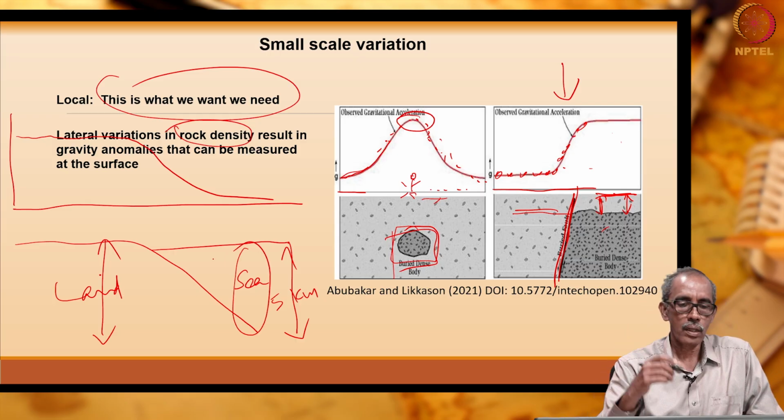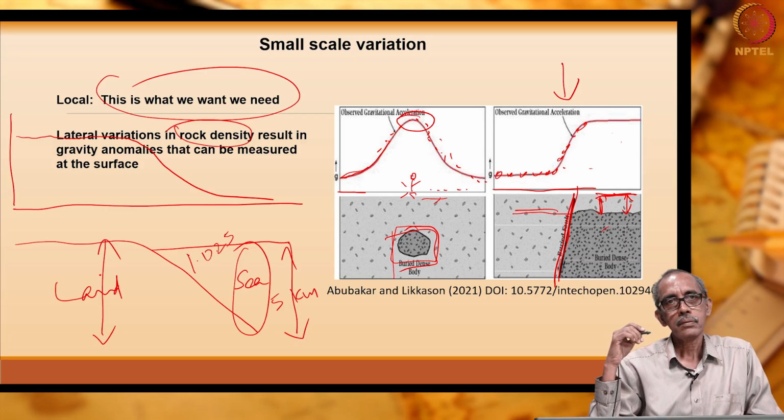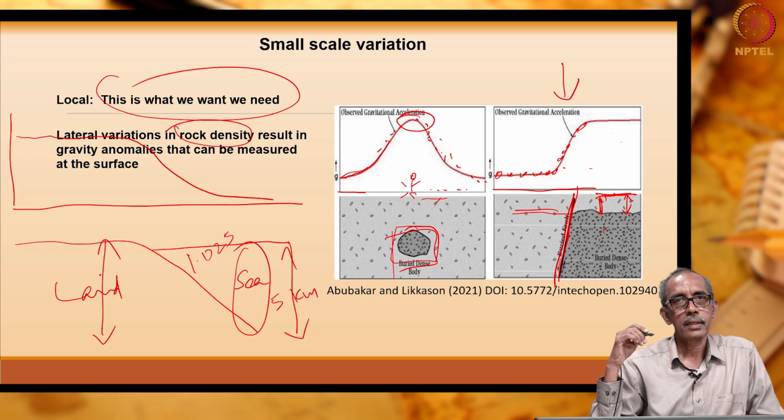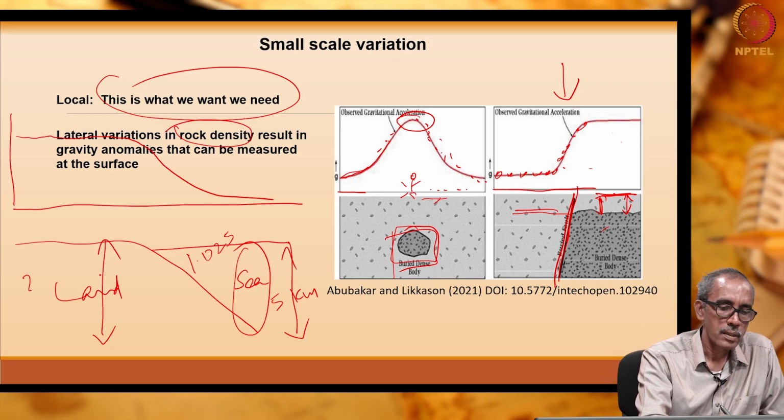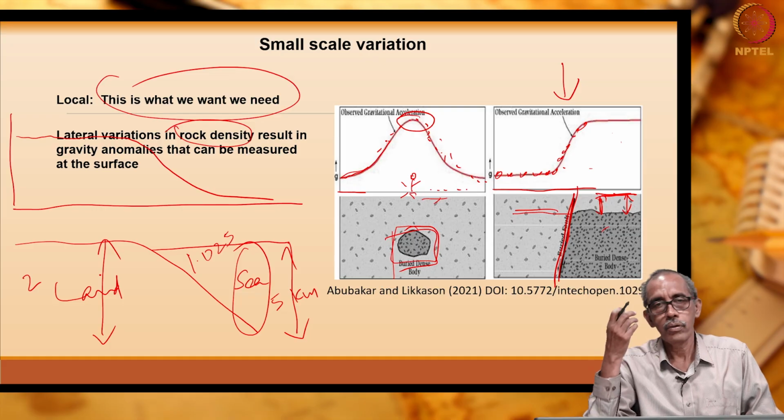The density of sea water is only about 1.025. Any soil, earth will certainly have density greater than 1, it will be around 2.